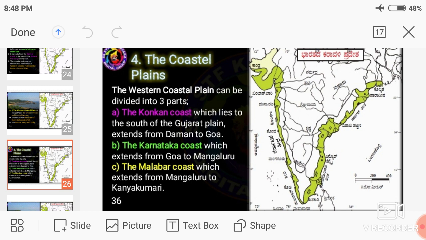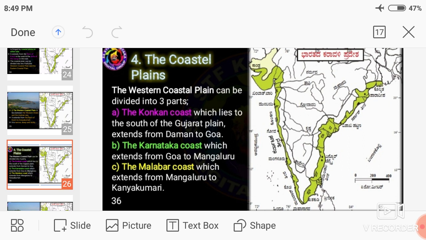The Western Coastal Plain is classified into three parts: the Konkan Coast, the Karnataka Coast and the Malabar Coast. Very important.